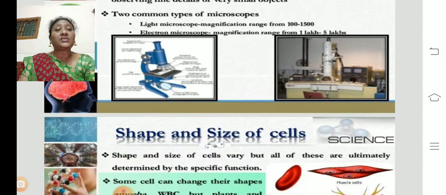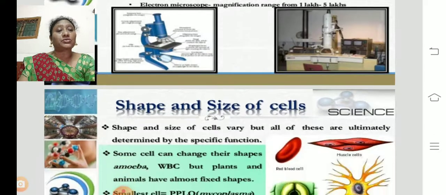So you can see the structure of the microscope there. The blue colored one is a simple or compound microscope, and the next one, the white colored one, is an electron microscope.